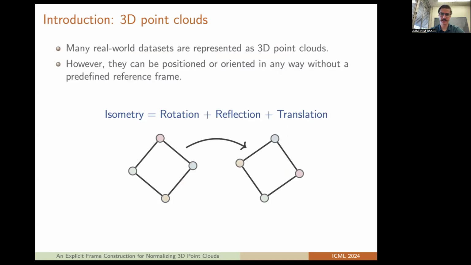Many real-world data sets are represented as 3D point clouds. This could be molecular structures or 3D visual models. However, they can be positioned or oriented in any way without a predefined reference frame.